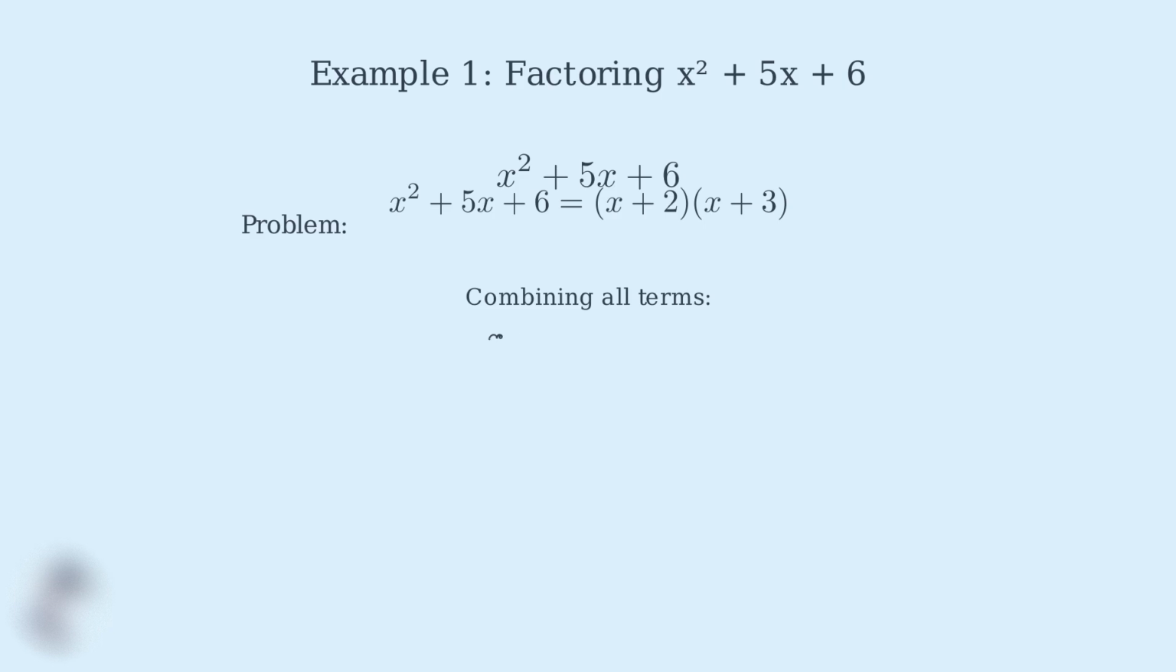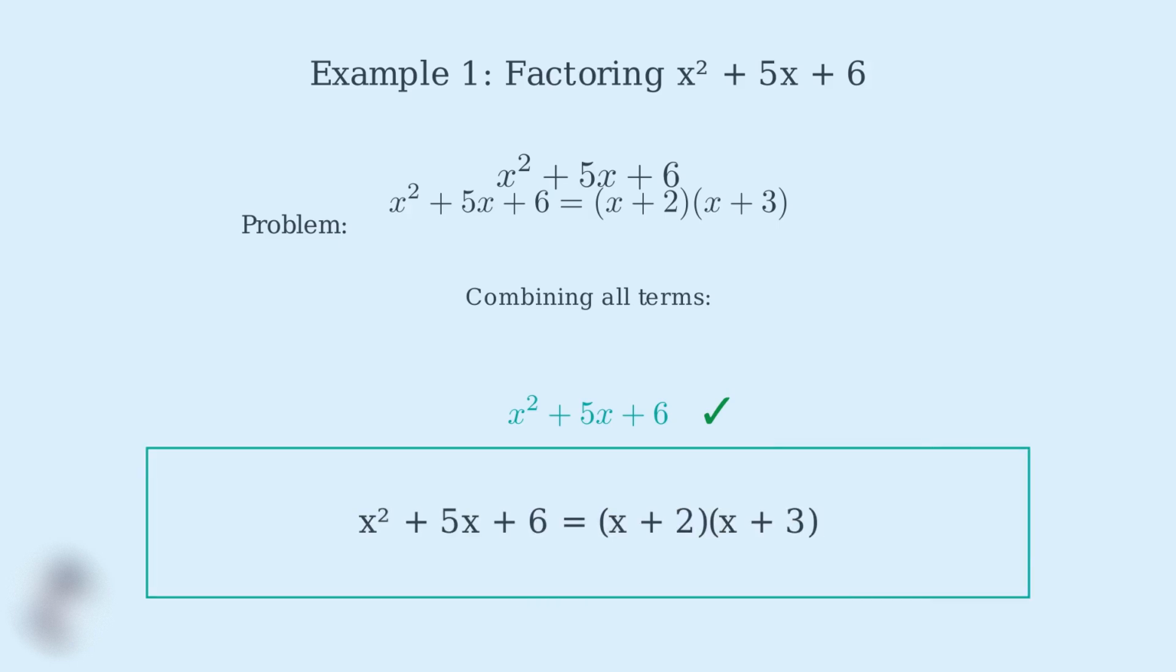Now we combine all the terms we found, x squared plus 3x plus 2x plus 6. We can combine the like terms 3x and 2x to get 5x. This simplifies to x squared plus 5x plus 6, which is exactly our original trinomial. This confirms that our factorization is correct. So our final answer is x squared plus 5x plus 6 equals the quantity x plus 2 times the quantity x plus 3. This example shows how the trial and error method works systematically to find the correct factors.